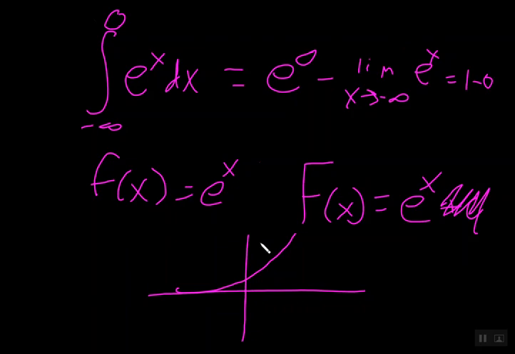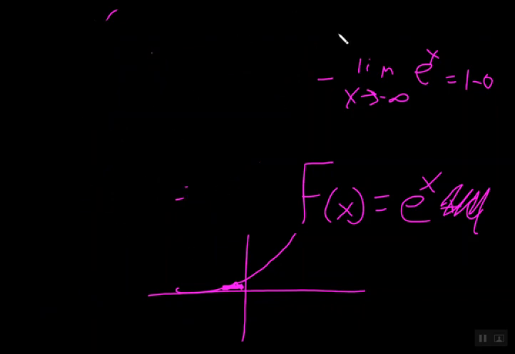It's not necessarily the case that this capital F of x is the same for other functions. It just so happens with e to the x, one of the things that makes e so special. But this area under e to the x from negative infinity to 0 is equal to 1. It's an area from negative infinity to 0, but the limit of that area as we get farther out to negative infinity is actually equal to 1, which is pretty cool. So that is improper integrals. Hopefully that makes sense.